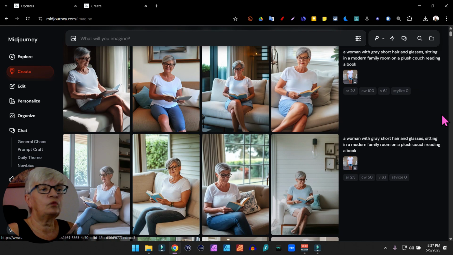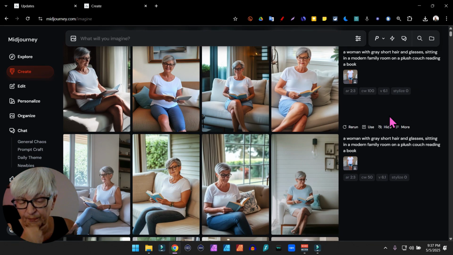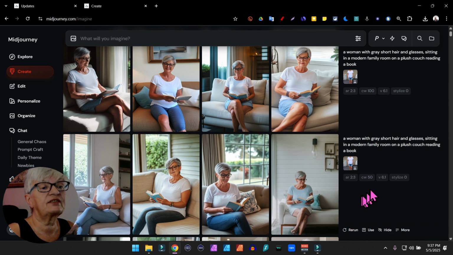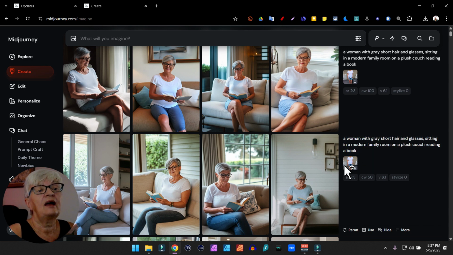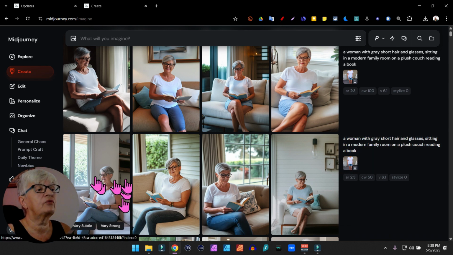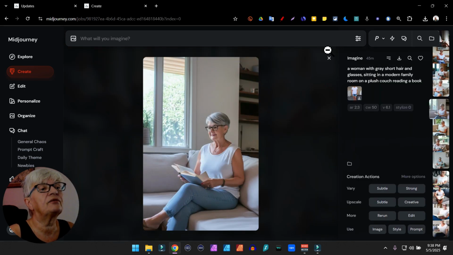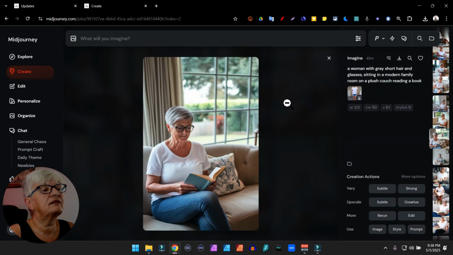Then I wanted to compare this with version 6, so I went back to version 6.1, used the same prompt and the same style, the same character reference, and none of these look like the reference.